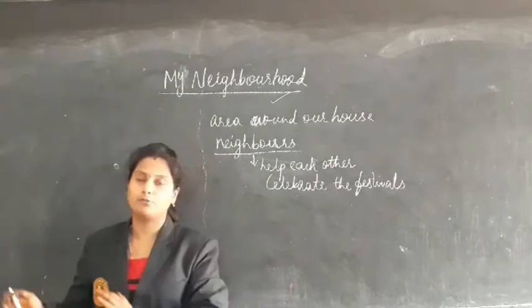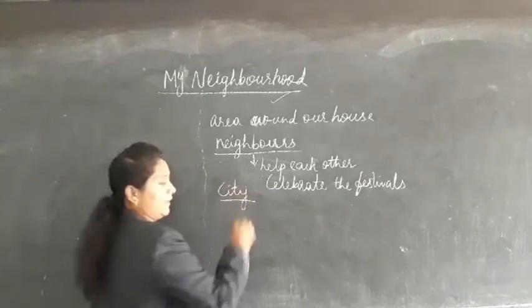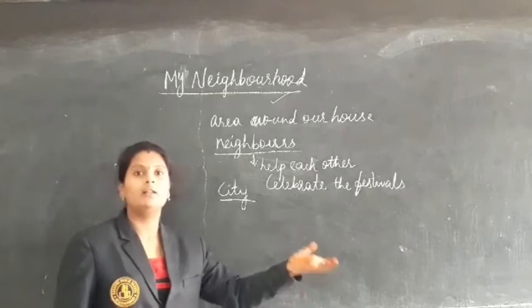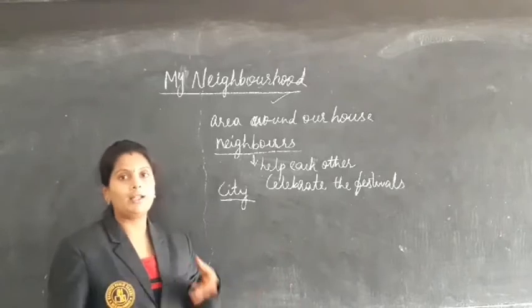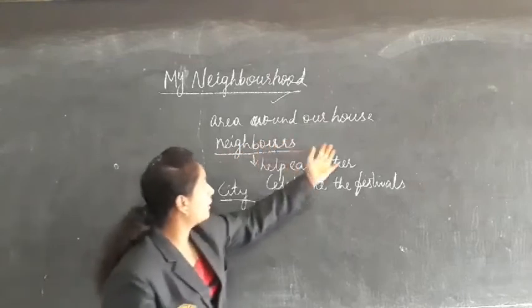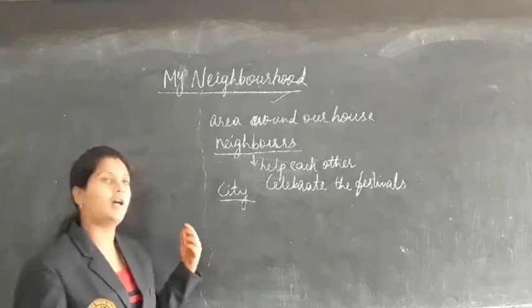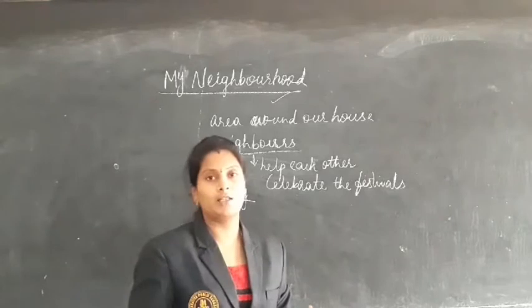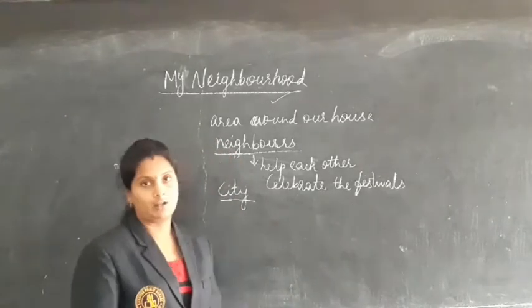Yes, and many such neighborhoods together we call a city. Like a colony: your neighborhood is a part of a colony. Many neighborhoods make a colony, and many such colonies make a city. Okay, the area around our house is a neighborhood. The people living in the neighborhood are called neighbors. What is the use of the neighbors? We will talk with each other, help each other, and celebrate the festivals with each other.